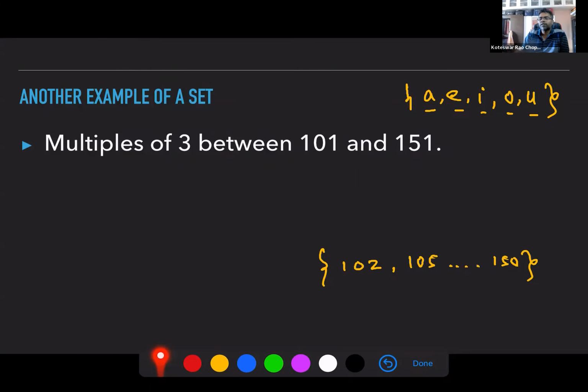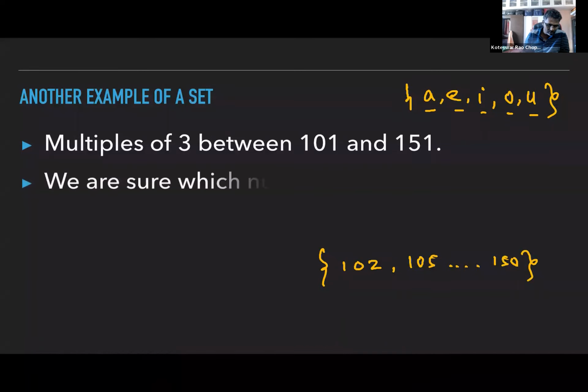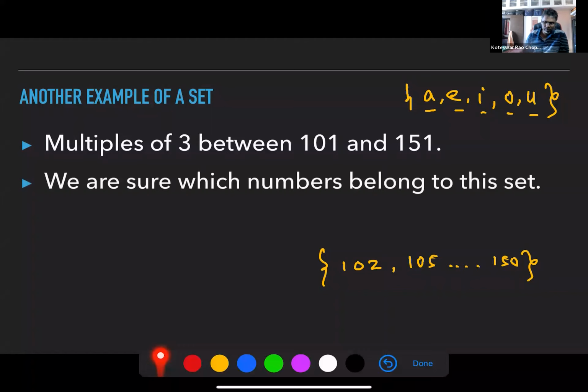So you are deciding on a criteria, and you use that criteria to decide whether to place an object in the set or not. If an object passes the criteria, you place it in the set. If it fails the criteria, you don't place it in the set. So again, we are sure which numbers belong to this set.